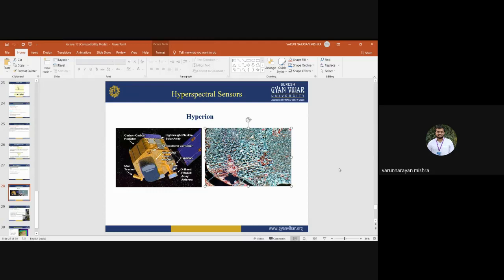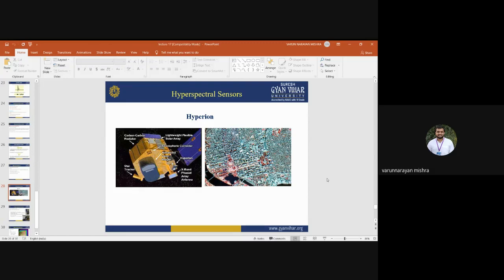Hyperion provides very good hyperspectral images in terms of spectral resolution. It has 222 spectral bands, that's why its spectral resolution is 222. Its spatial resolution is also very good, 30 meters, so it is very comparable with Landsat data sets. Most people use Hyperion as complementary information to the Landsat multispectral data. So you can use multispectral and hyperspectral data together to get better accuracy and better information in terms of spatial, spectral, and other information.